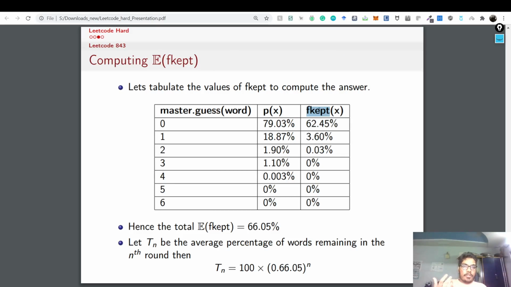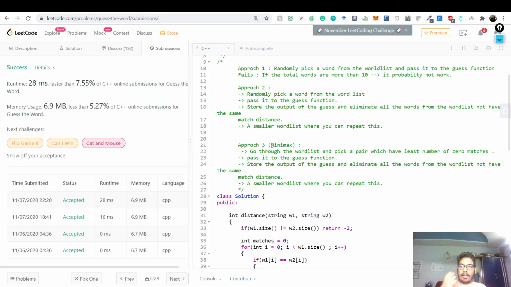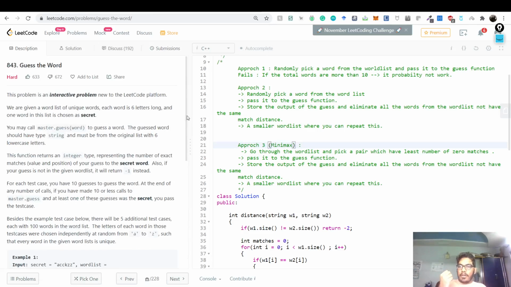So this was my explanation for the LeetCode hard problem number 843, Guess the Word. I know it was a bit mathy, a little bit on the complex side, but overall it is really interesting, and you can always come back, rewatch this video, work through the math, and look back at your probability concepts, because this is an amazing problem which taught us probability theory, taught us strategy, and taught us that the right answer is not what we want; we all want the right strategy to reach the right answer, right?